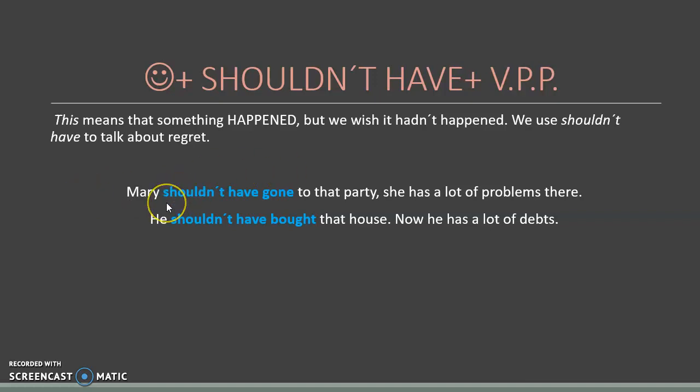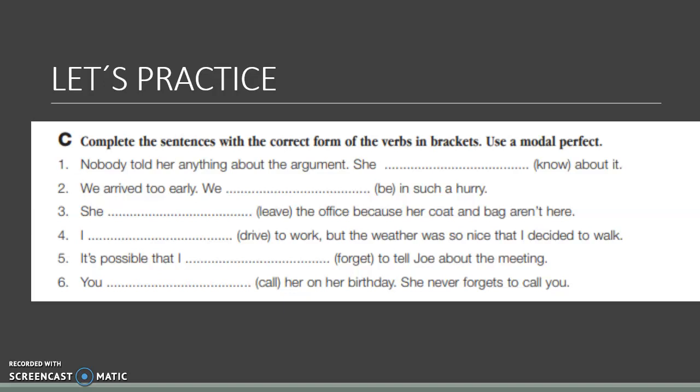For example, when you say, "Mary shouldn't have gone to that party, she has a lot of problems there." What does that mean? That you did this action and you regret that action. You wish you hadn't done it. Okay, and then it says, "He shouldn't have bought that house. Now he has a lot of debt." It is the same. You did something and you regret doing that something. So remember, shouldn't have and should have are going to be showing regret. Okay, and that is a function of those modal verbs.